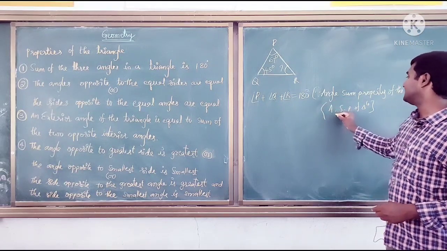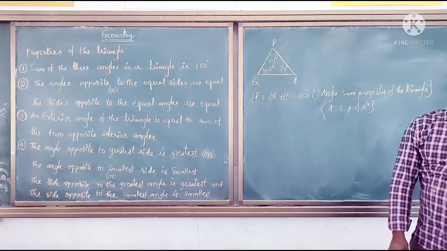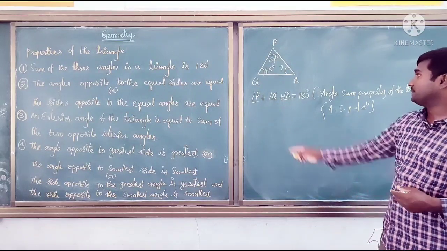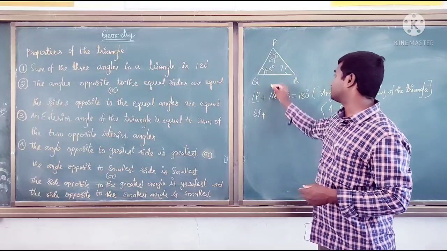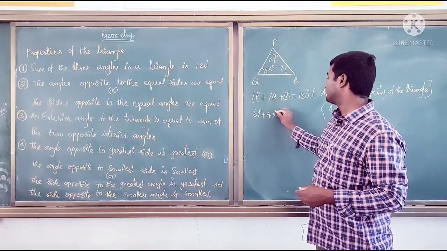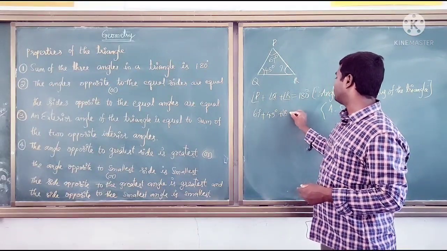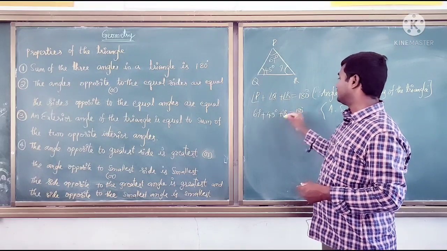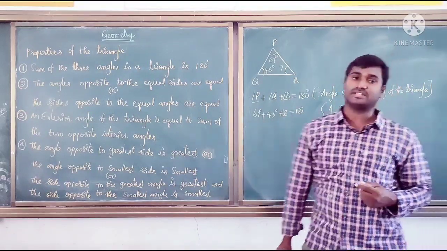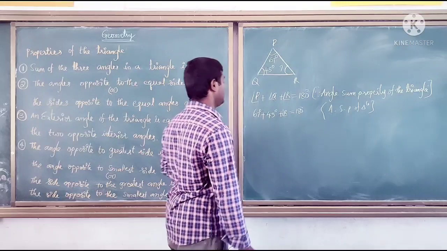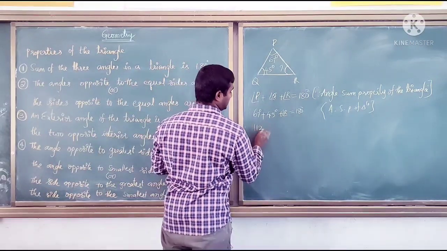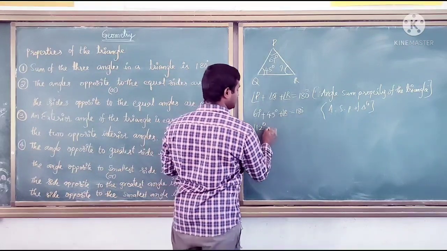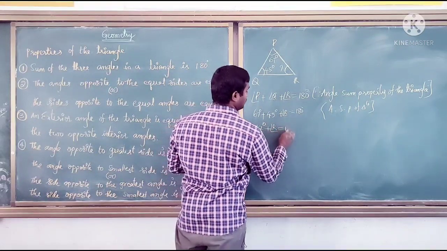Okay, angle sum property of the triangle. Angle P is how much they gave? 67 degrees, plus angle Q is 45 degrees, plus angle R equals 180 degrees. So here 67 plus 45 is how many degrees? 6 plus 5 is 12, so 112 degrees. 112 degrees plus angle R equals 180 degrees.